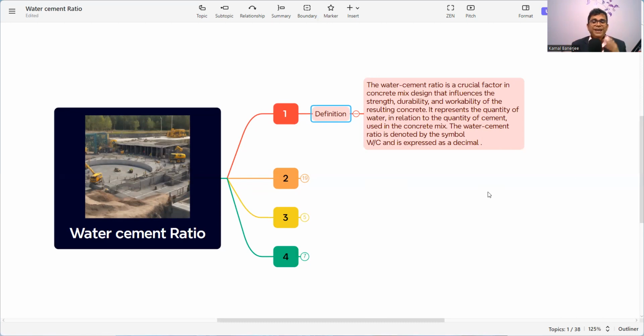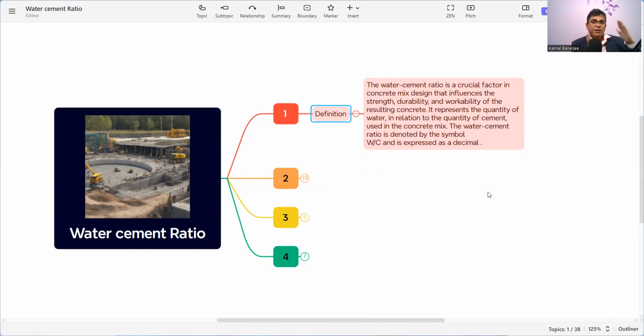So what is freeze-thaw cycle and how will it affect? I have made a detailed video on the properties of fresh concrete. The link is there in the description. You can check that one. You will get other information about the concrete properties. So that is the definition of water cement ratio: water and cement reacting with each other and making a hardened state.